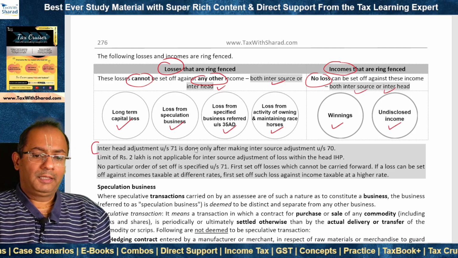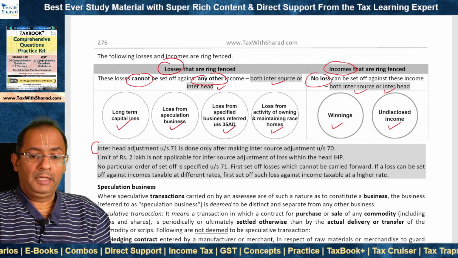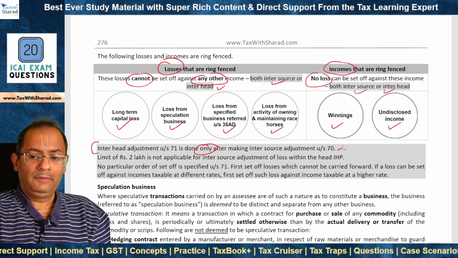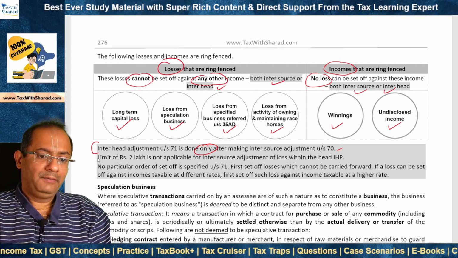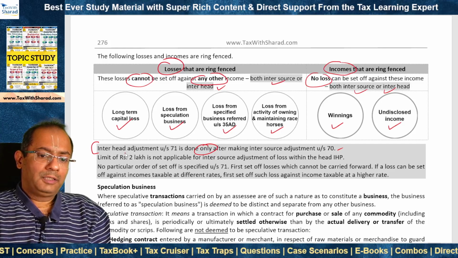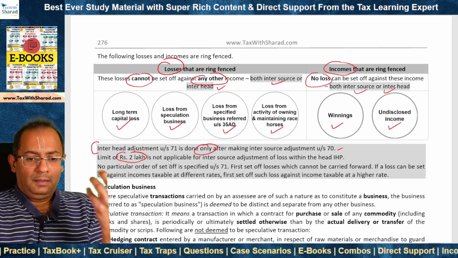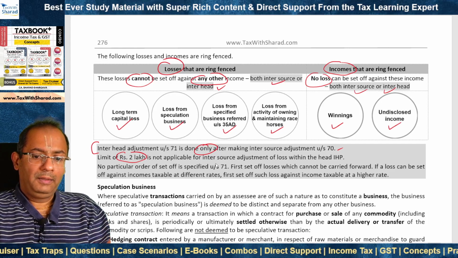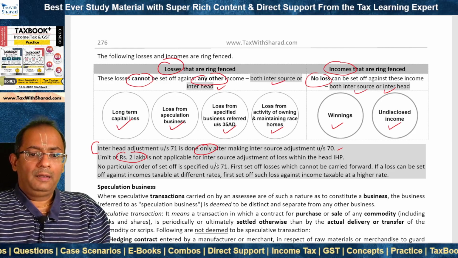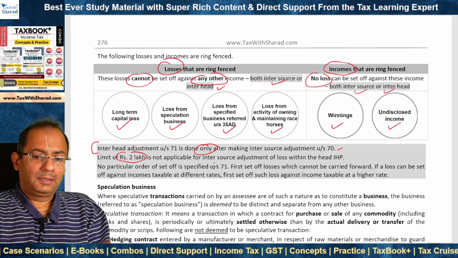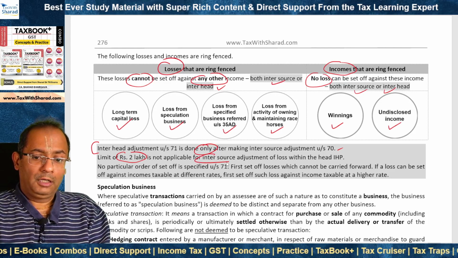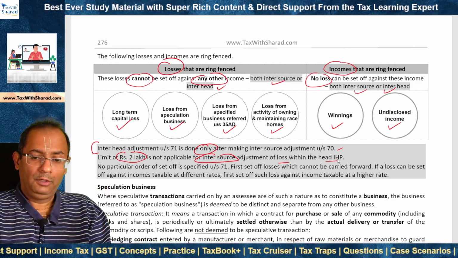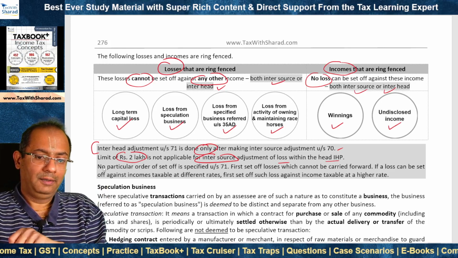Interhead adjustment under section 71 can be done at what stage? Only after making intersource adjustment under section 70 that we discussed previously. Now this limit of rupees 2 lakh for set off of loss under the head income from house property is only relevant as far as interhead adjustment is concerned. It is not applicable for intersource adjustment of loss within the head income from house property. We looked earlier that there is no restriction in that regard.